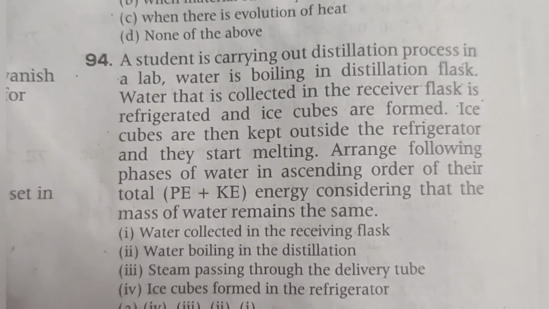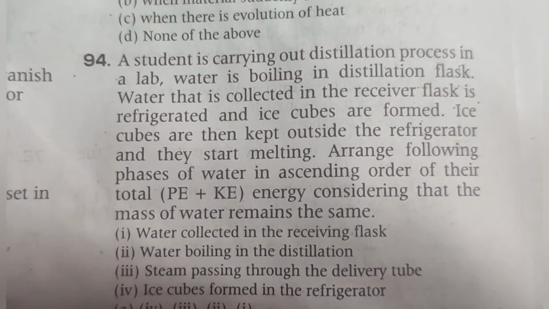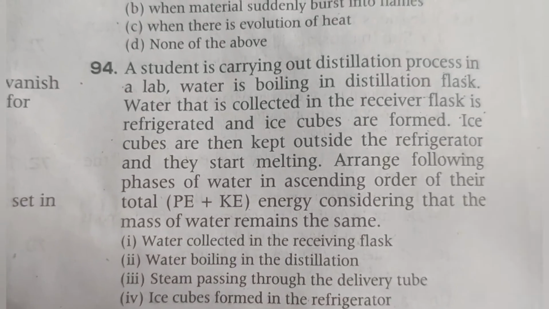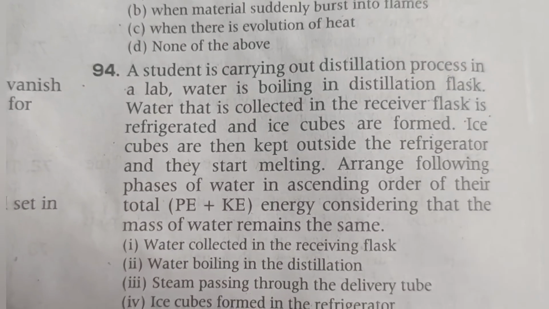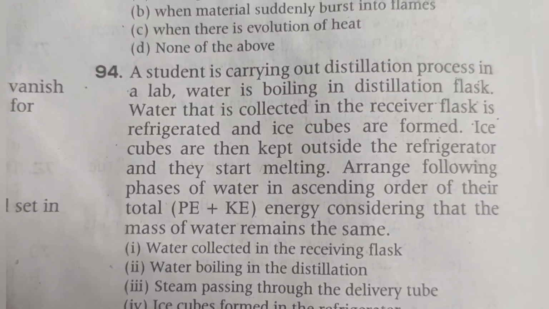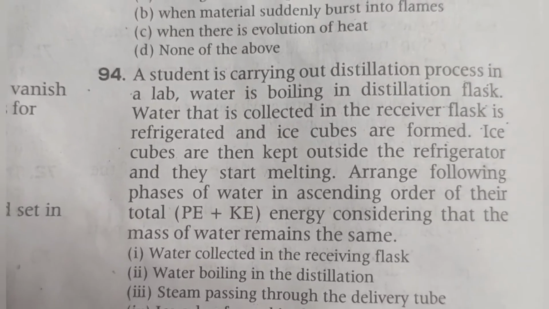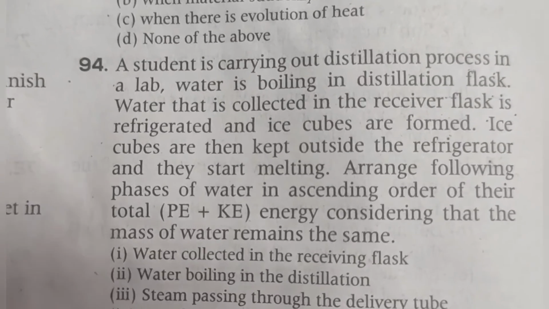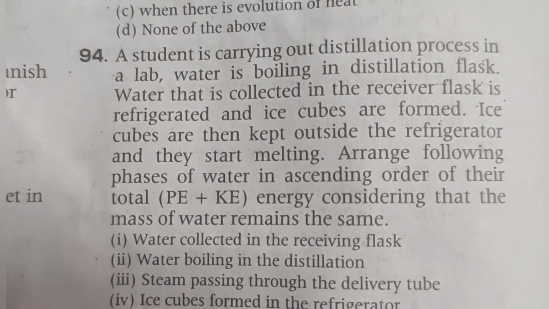Process of distillation: heating the water, water evaporates, the water vapor is cooled and distilled water is collected. Distilled water is the purest form of water.